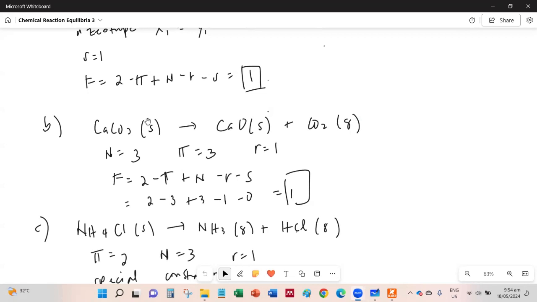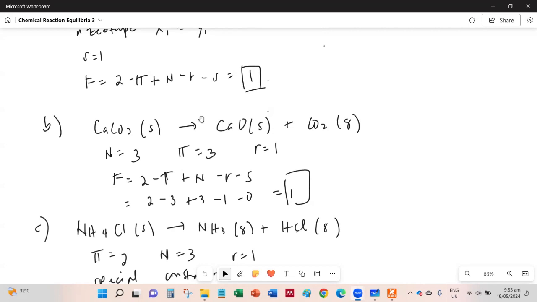So we count the number of species. We have 3. Number of phases: you would think that it might be 2 because we have solid and gas, but actually these two are counted separately. So we have a solid phase calcium carbonate and a solid phase calcium oxide. So the number of phases is 3. And we only have one reaction.